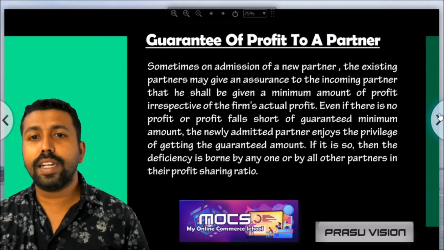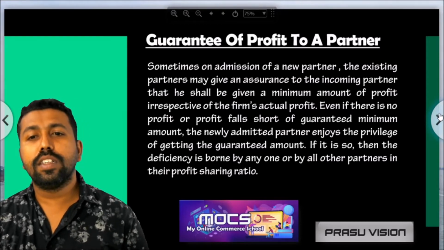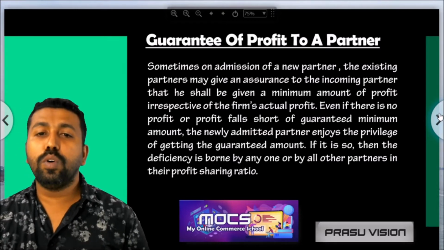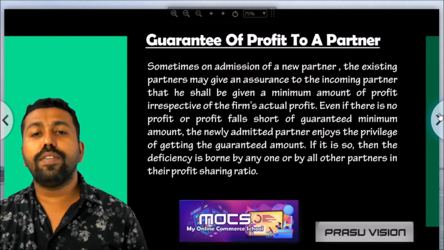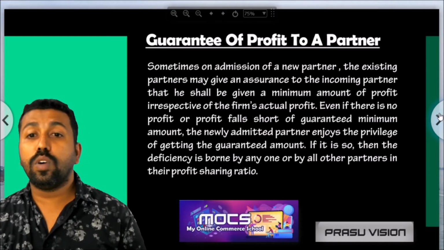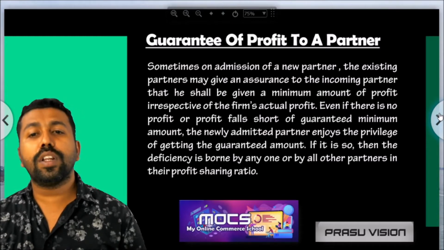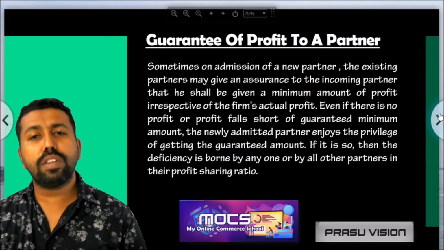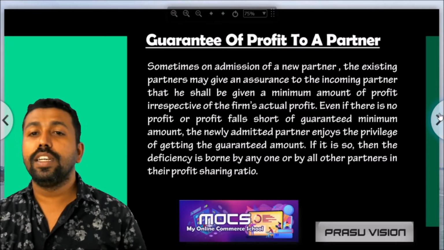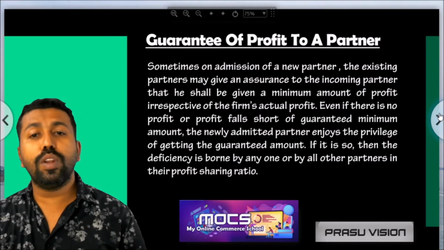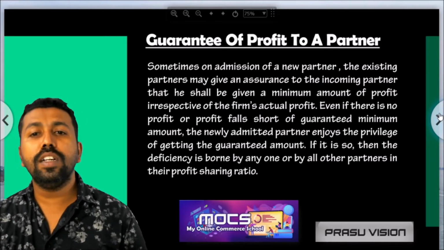Sometimes only one partner will give the guaranteed amount if there is any deficiency. If there is any deficiency, the deficiency amount will be given by the firm, or sometimes by the old partners in their old ratio or some new ratio, or sometimes equally. It will be mentioned in the question. And sometimes the deficiency amount will be given by only one partner.